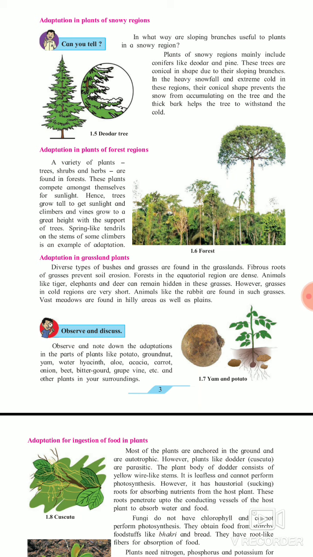And their branches and their bark are very thick, so they can withstand very heavy snowfall. For that, their branches and bark are thick. Okay, this is the adaptation in plants in a snowy region. Now move towards the next, that is adaptation in plants of the forest region.